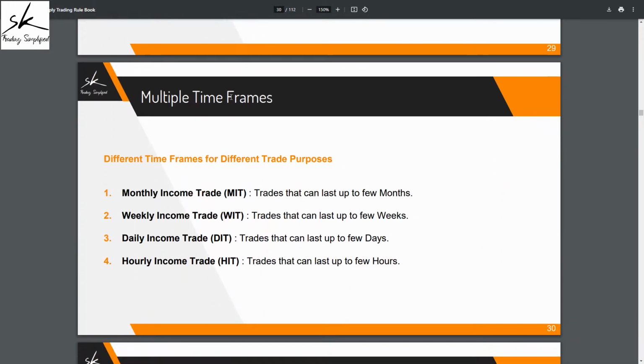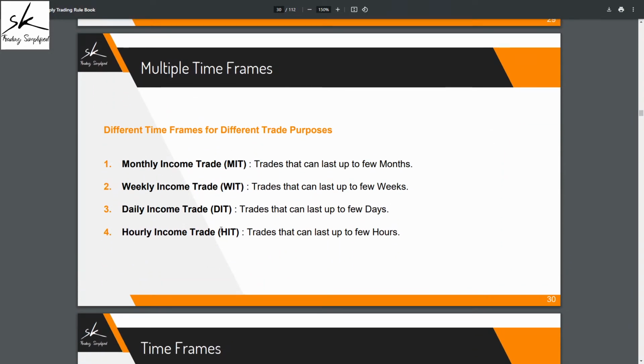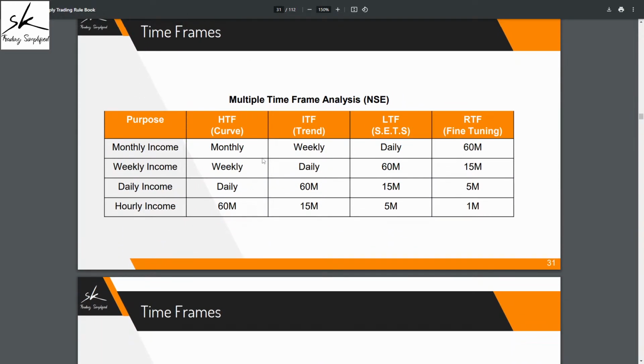Next, what are the 4 different trade purposes? We've already talked about it. What is HIT, DIT, WIT, and MIT? So now the question comes: for every purpose of trade, what will be my 4 different time frames? And we get the answer from this table.